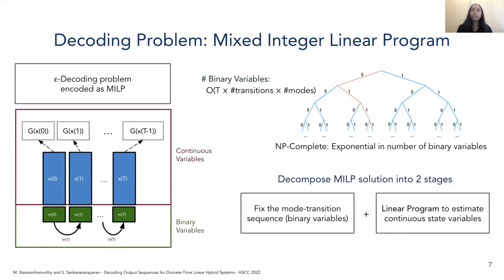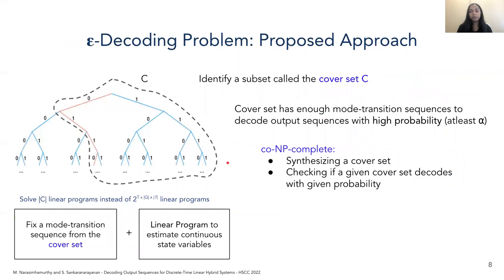Once we fix the binary variables, we are only left with the continuous variables, that is the sequence of continuous states and output variables that need to be estimated. This can be done by encoding it and solving it as a linear program. And a linear program can be solved much faster, with some of the fastest algorithms being polynomial time.